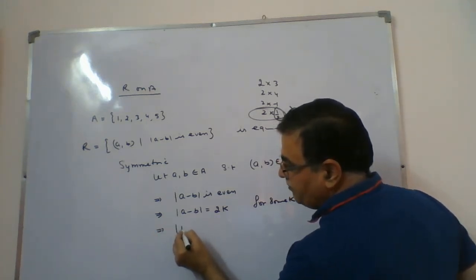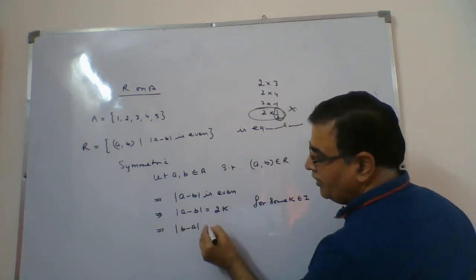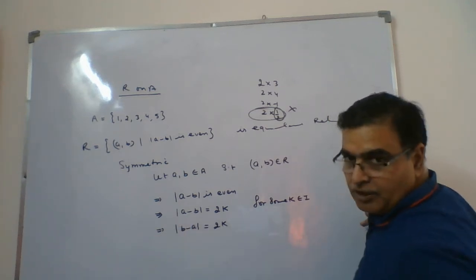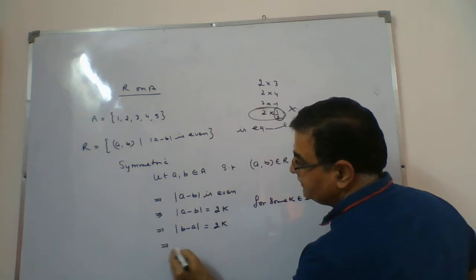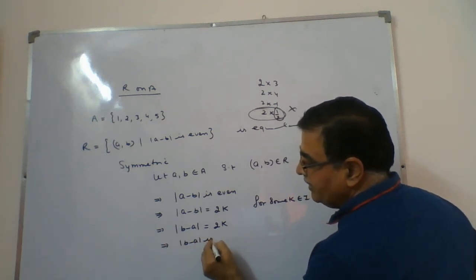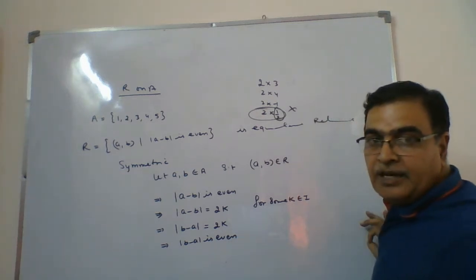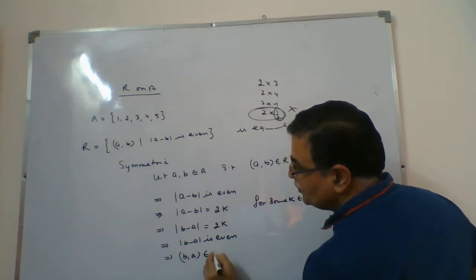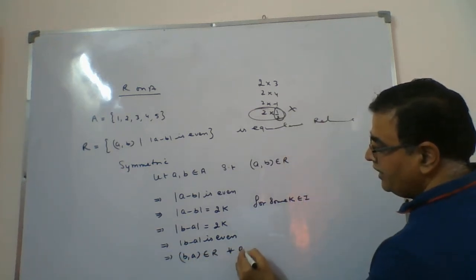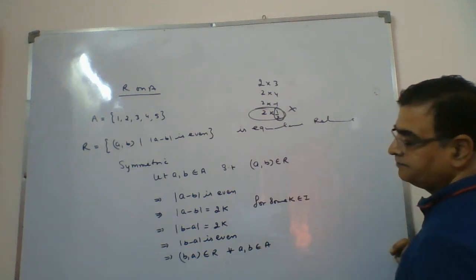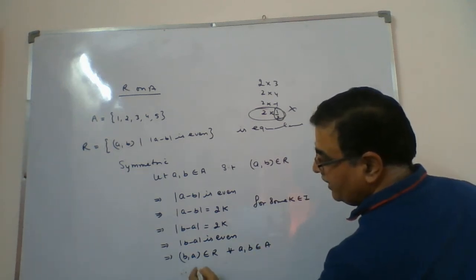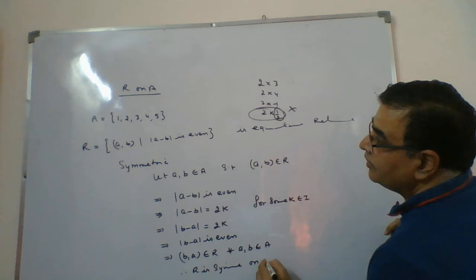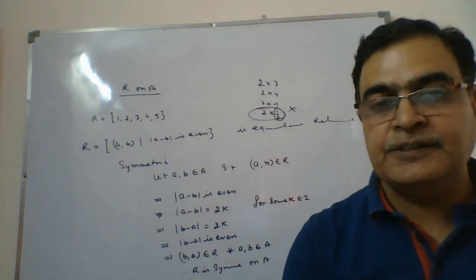This implies simply b minus a will remain twice of k, no change will come. Modulus of a minus b and modulus of b minus a remain the same, so this implies modulus of b minus a is even. And if modulus of b minus a is even, it means (b, a) belongs to R for all a and b belongs to A. Therefore R is symmetric on the set.